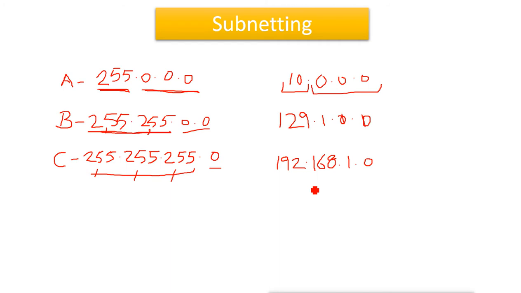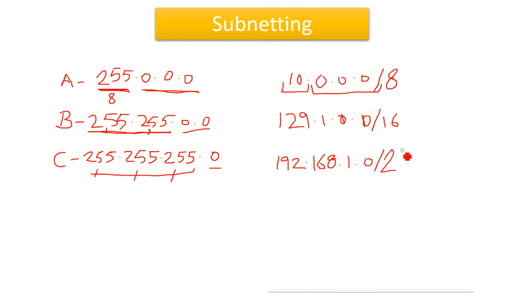In class A, we know that 8 bits are on, so we can also write it as the IP address and then /8. In class B, the default is 16 bits on, so we can write it with the IP as /16. For class C, we can write /24.